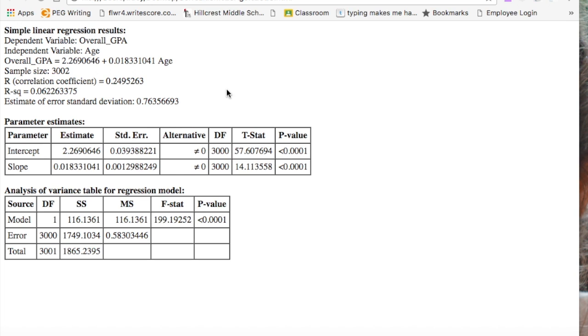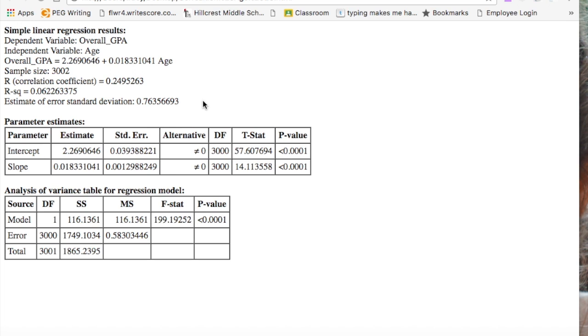Knowing that our independent variable is going to be age, and our dependent variable is still going to be GPA. So if you wanted to find out the GPA of a student who's 32, you would do the exact same thing, B0 plus B1 times 32. So you just take out the age of 25 and you just put in the 32. And again, that will give you your predicted GPA.